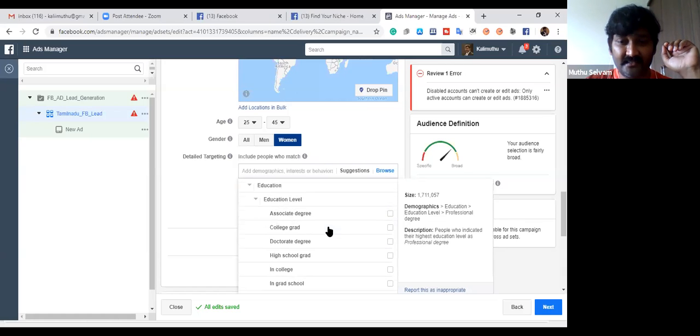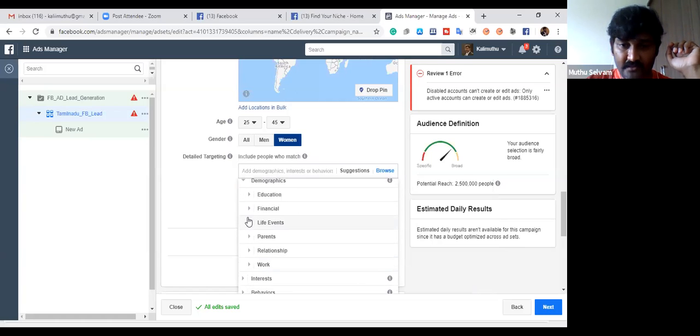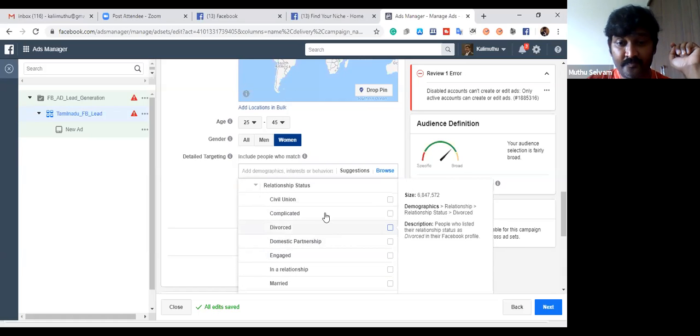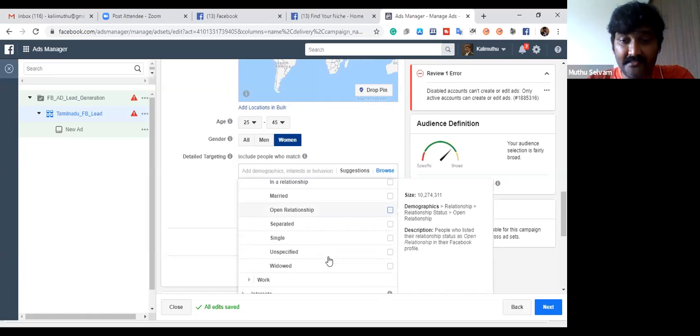Right now, my demographics are not like that. Once you go one by one, in relationship status, there is huge data available. How many people are complicated, divorced, engaged, in a relationship, married. So the data is already available. Look, when I move my cursor, automatically on the right-hand side it shows the size of the audience, how many people are available.